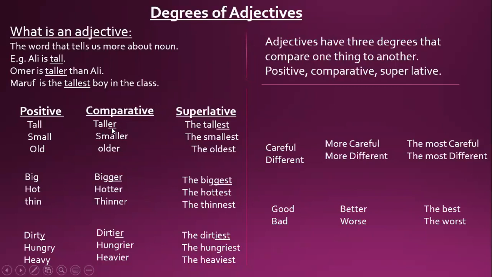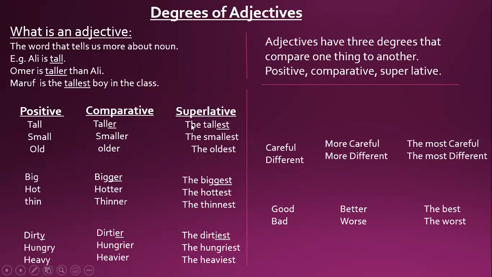Comparison between 2: we make this word tall, taller. After the word tall, we put ER. This will become the comparative degree. Small, smaller, ER. Old, older, ER.